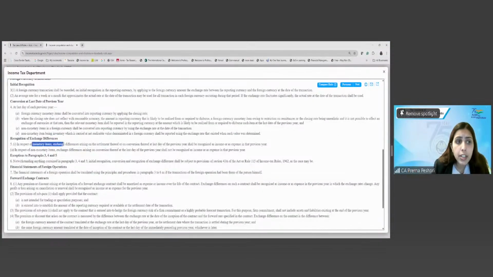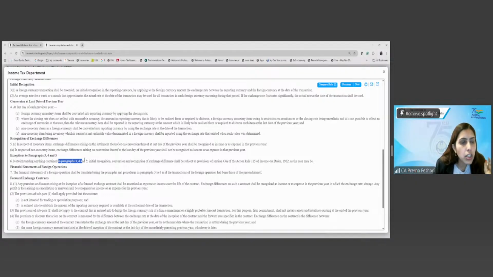In respect of monetary item, exchange differences arising on the settlement or on the conversion as on the last day of previous year shall be recognized as income or expense in that previous year. So as I said, in respect of monetary item, you will recognize the exchange gain or losses to the P&L, either on the settlement or on conversion on the last day of previous year. In respect of non-monetary items, exchange differences arising on the conversion shall not be recognized as income or expense in that previous year. So any closing date, the M2M gain or losses, you will not recognize.